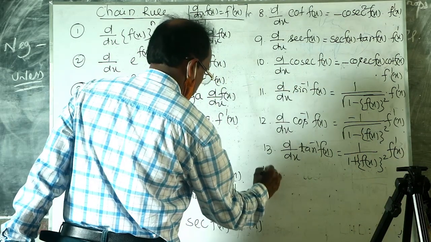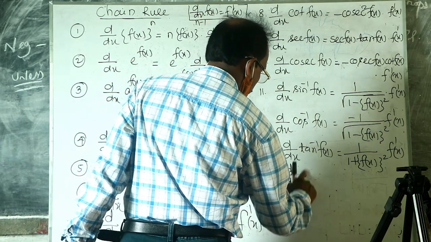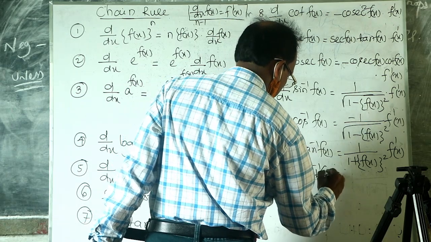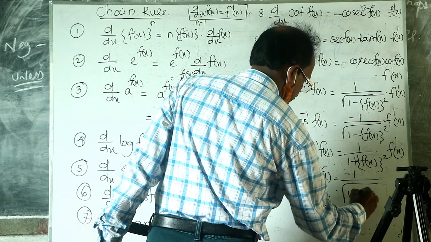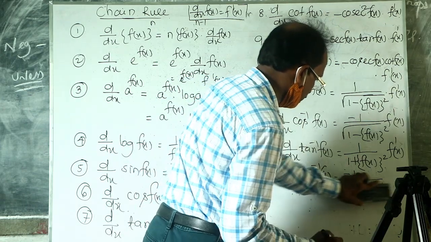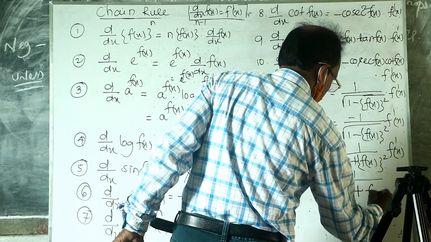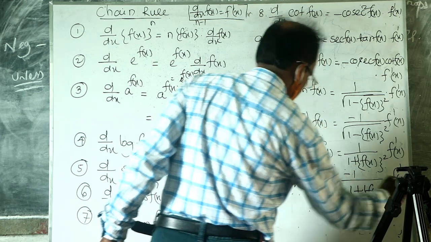And the derivative of cot inverse f(x) is equal to minus 1 by 1 plus f(x) whole square into f dash x.